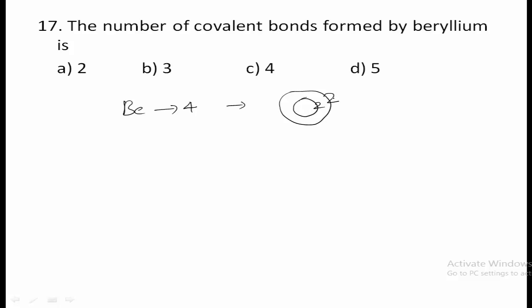So this beryllium can share the 2 electrons with other atoms to form the bond. 2 electrons can be shared because 2 electrons are there in the outermost shell. So therefore it can form 2 covalent bonds. Therefore option A, 2, is the correct answer.